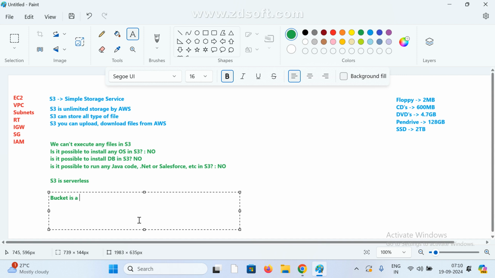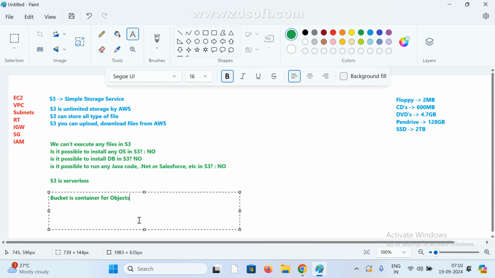Any kind of objects can be stored. Any objects, any type, that is your wish. A bucket is nothing but a container for objects. Object means any type of object. We can keep any object in a bucket.